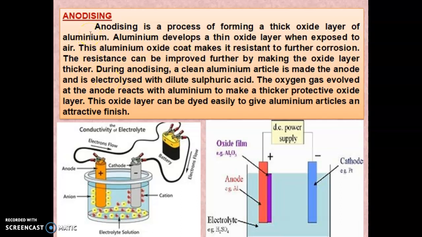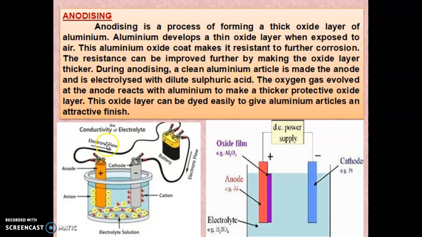So in this process, aluminum develops a thin oxide layer when exposed to air, and this aluminum oxide coat makes it resistant to further corrosion. We can prevent corrosion. So how can we make the oxide layer thicker? During anodizing, a clean aluminum object is made the anode and is electrolyzed with dilute sulfuric acid.